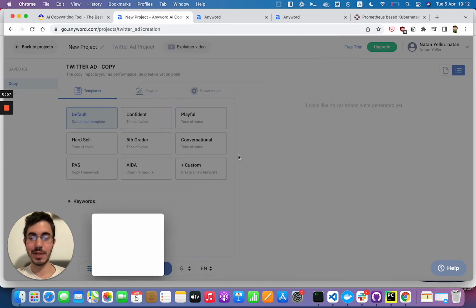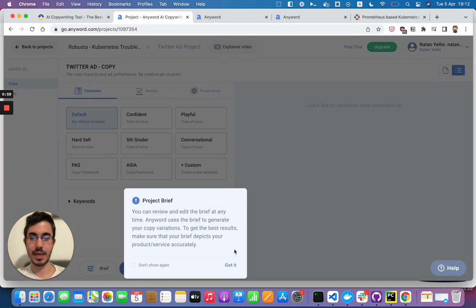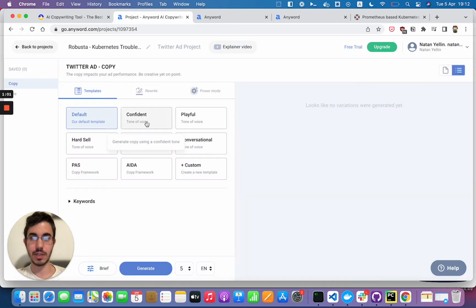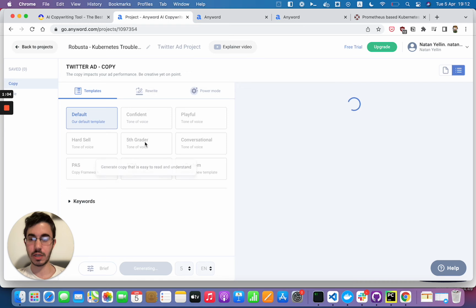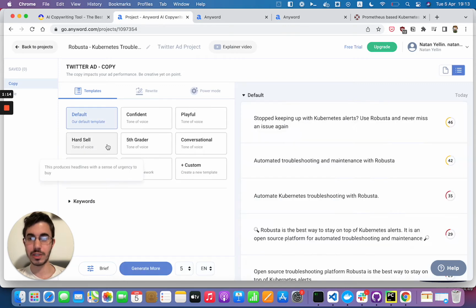I know from playing around with this in the past, some of them will be pretty wacky, and some of them will actually be surprisingly good. So let's generate some default recommendations. And I can choose here different settings for what these recommendations will be like. So I chose the default, and next maybe I'll try and create some more confident ones, or then I'll try and create some sales pitch ones.